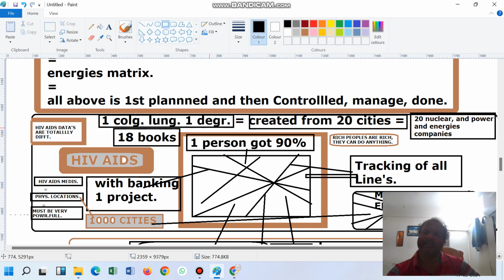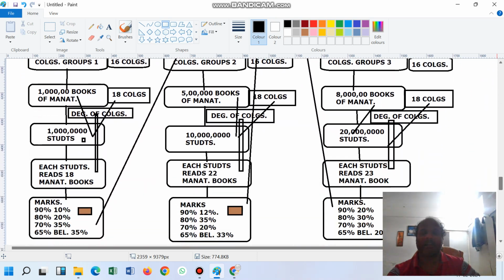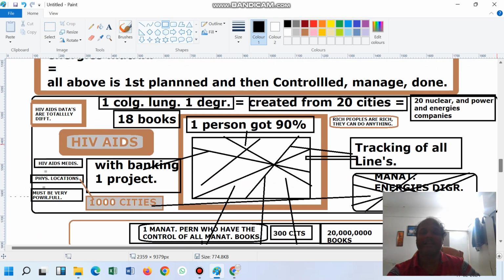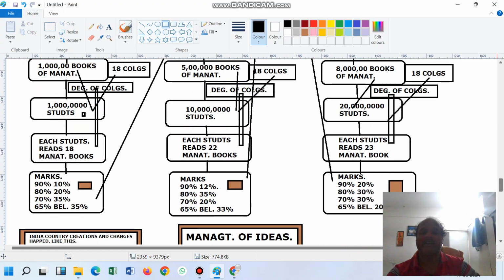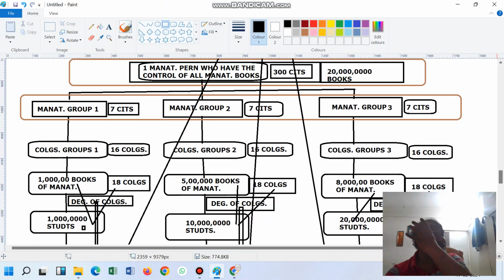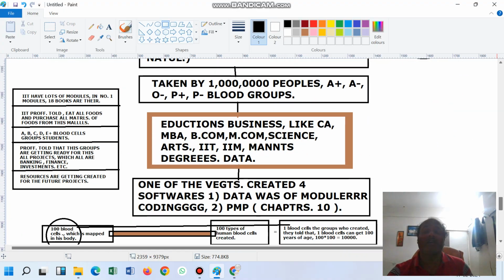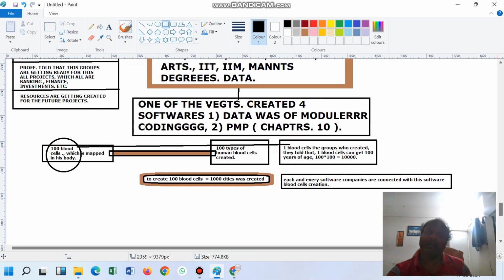Launched one degree. Assume this degree is IIT, which is created from 20 cities, and they get 90%. Then they are connecting to these blood cells. If they are getting this, then that blood cells. So from this diagram the governments are going to pick and select the people for the project. So you can just imagine the things.